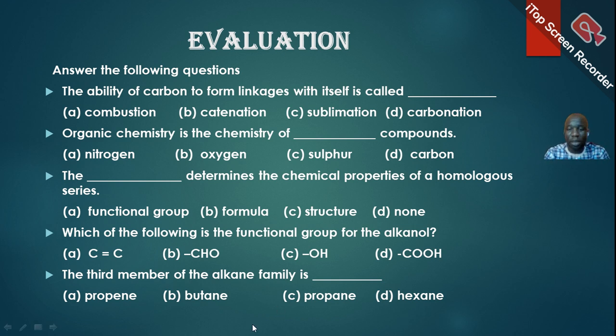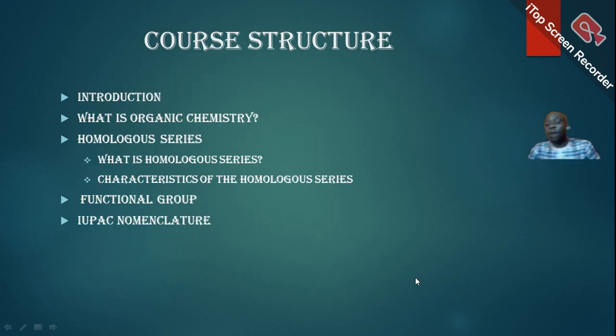So yeah, we're going to stop here for today. But let's quickly review what we have done. So far, we have looked at compounds or substances that are organic. We have looked at what organic chemistry is. We have defined organic chemistry to be the chemistry of compounds that contain carbon. We talked about homologous series, which represent the family of organic compounds. We made mention of their characteristics. And also we looked at the functional group that we use to identify organic compounds. Then we looked at an introduction to IUPAC nomenclature, where we considered the naming of alkanes. So see you next class. Thank you.